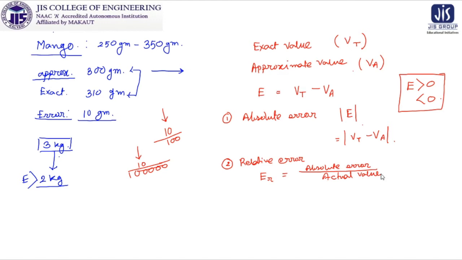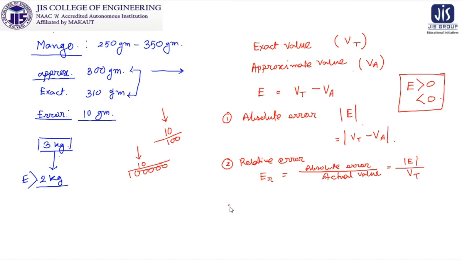So here we can denote it as absolute error E by the actual value Vt. So this is our total calculation for relative error. Okay.